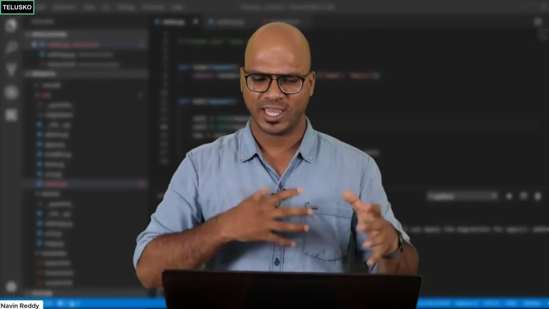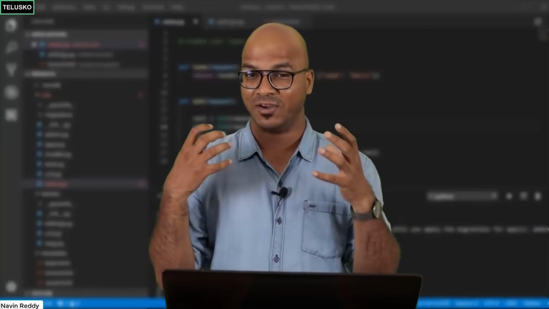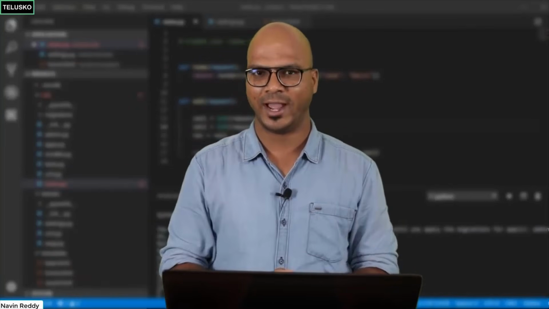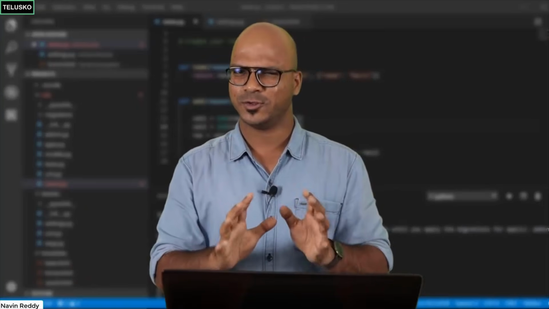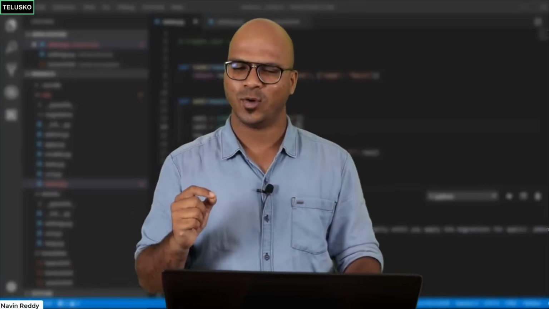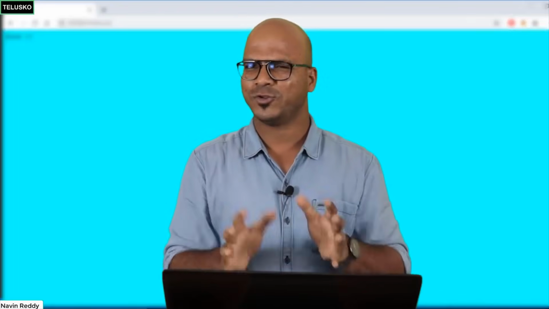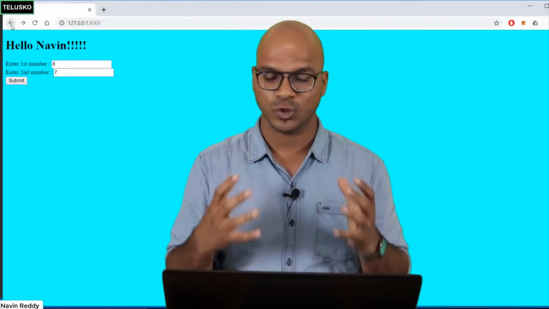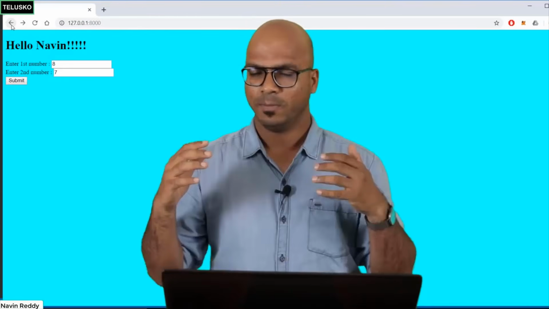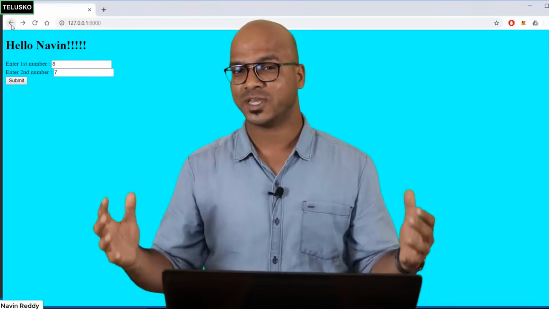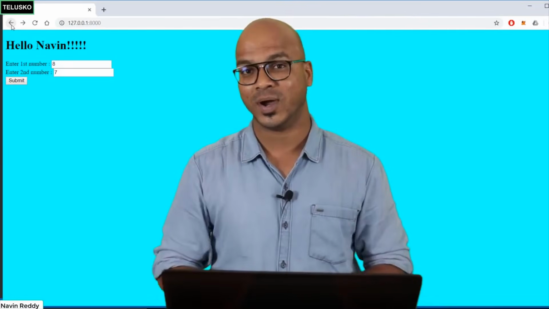Now till this point, we were able to create a Django project, and then we have created an app, a simple app, which will add 2 numbers, and then we were able to do that, right? But the UI was not that good. So if you go back to the browser, you can see this is the type of UI which we are working with. But of course, when you are building a professional website, you will be having some amazing UI, right?